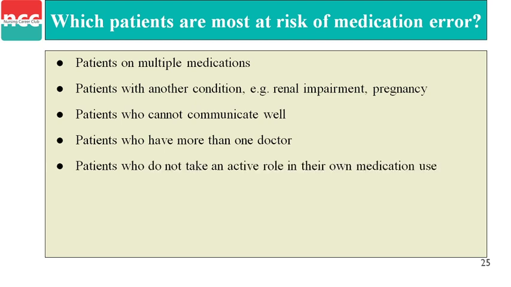Next, patients who do not take an active role in their own medication use, not giving active participation. Patient participation is most important, so the patient is also giving feedback towards any medication. And the second last one is children and babies. The children's and babies' doses we have to give with accurate weight measuring. We have to measure the weight of the baby, then prescribe, and while giving the medication we have to see the baby's or child's weight.